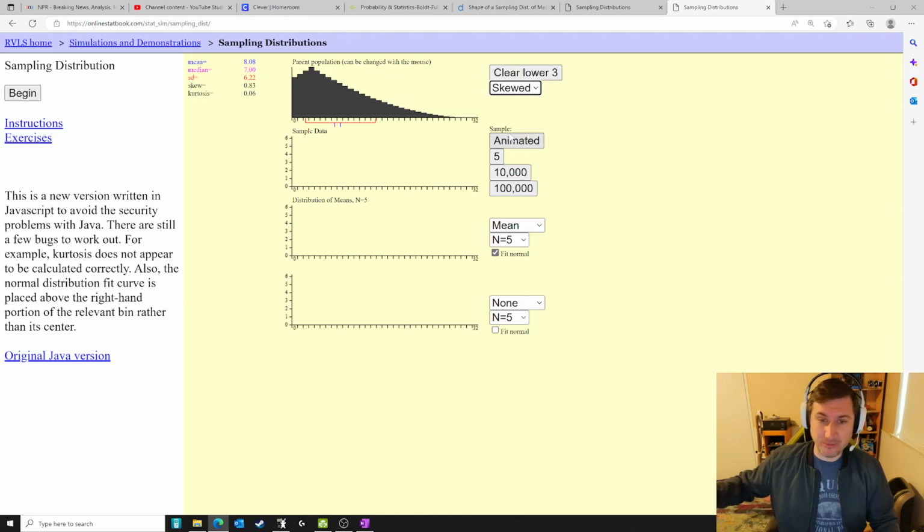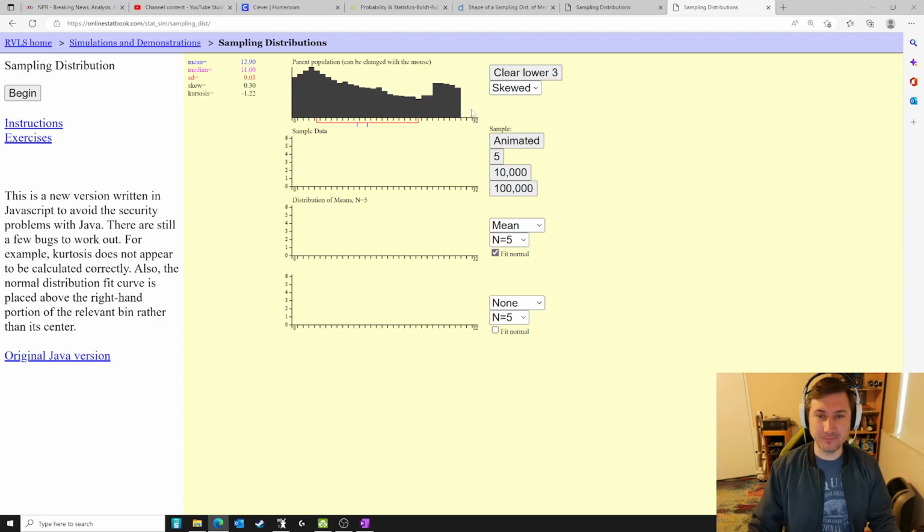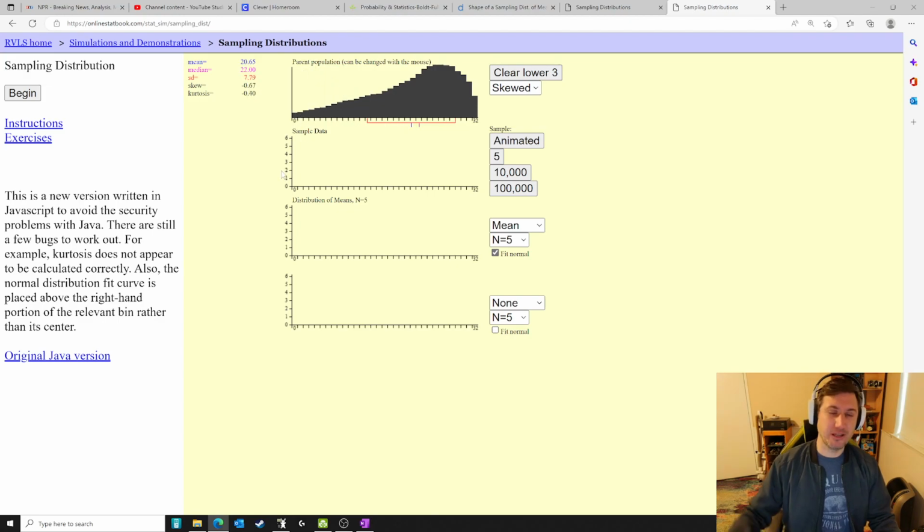Now that one's skewed to the right, but this is kind of cool. You can also draw your own. If you click and drag, you can make your own. So I'm going to make a skewed left. There we go. Again, if you click and drag, you can change the population however you want. All right, so what's going to happen to my sampling distribution if I have a heavily skewed left graph?